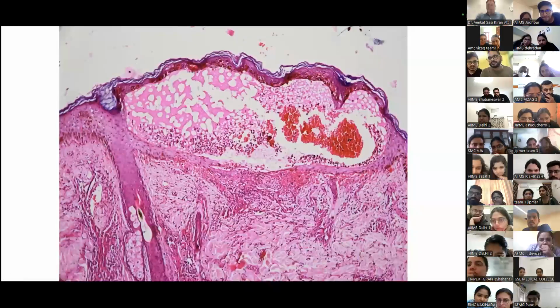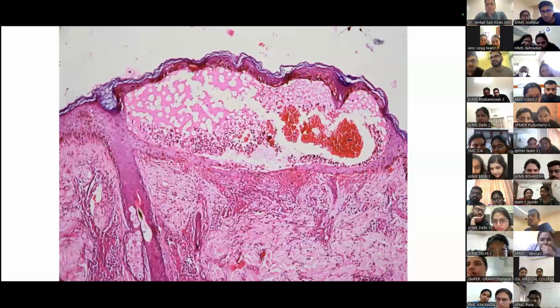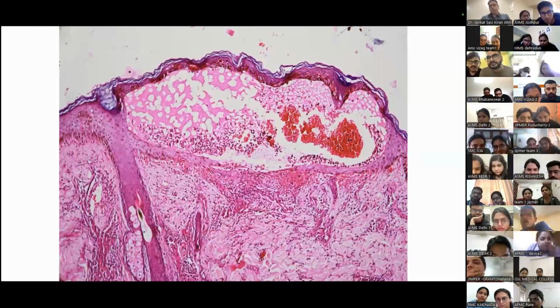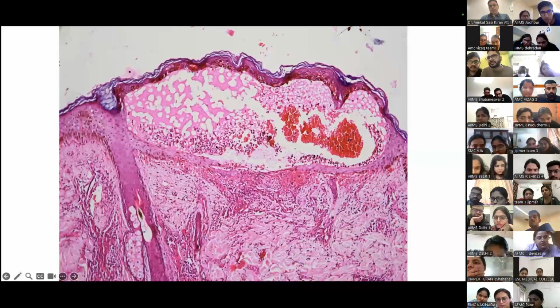That's a close-up of the vesicle showing you the level of the blister. So here you decide on the level. It is a blister, there's no doubt about it. I'm not revealing anything there.